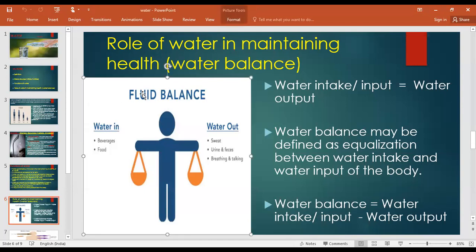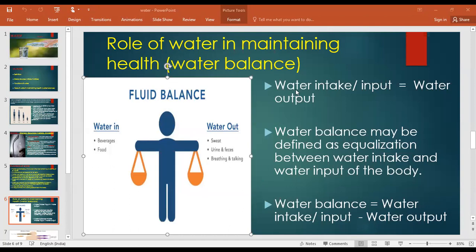Now, water goes outside of the body through sweat, urine, feces, and through breathing and talking. When we breathe or talk, or even from our skin due to perspiration, we cannot see this water going out of the body. When we are speaking, not only air and carbon dioxide come out, there is also some water going out of our body, even through our skin. Our skin is always moist. Some water is again coming to the top of the skin and drying through the weather.